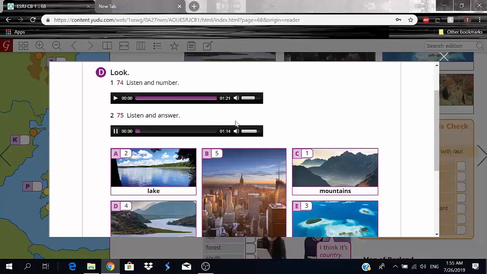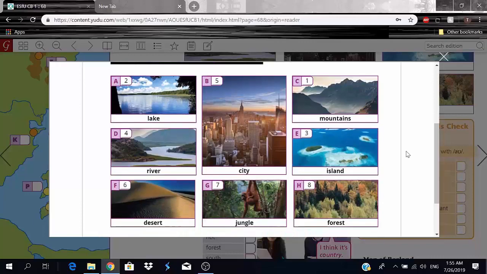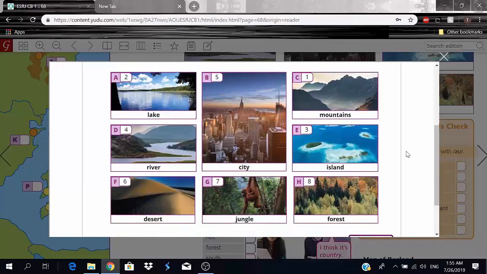Let's go. 75. Exercise D2. Listen and answer. Picture A. Are there any clouds in the picture? Picture B. What can you see in the picture? Picture C. Is there any snow on the mountains?